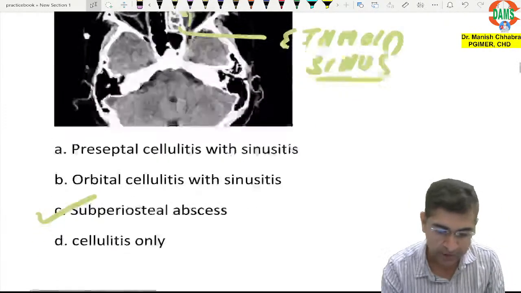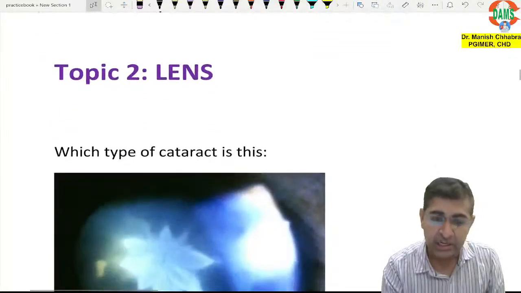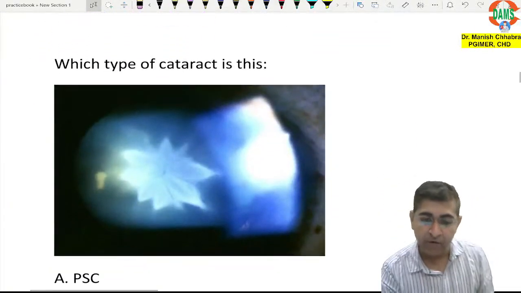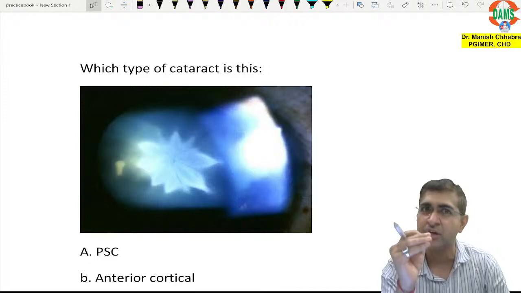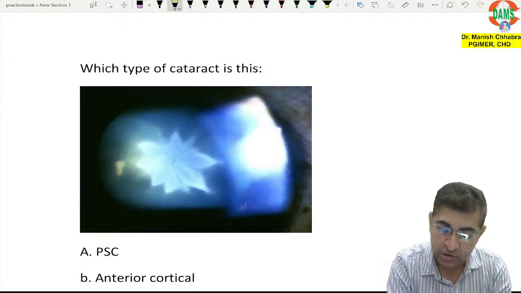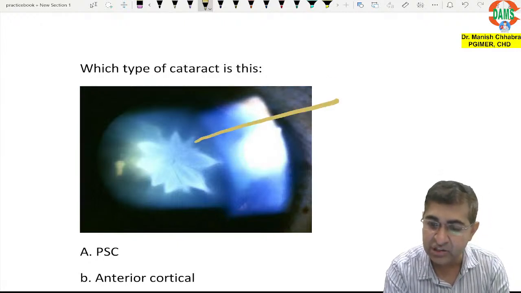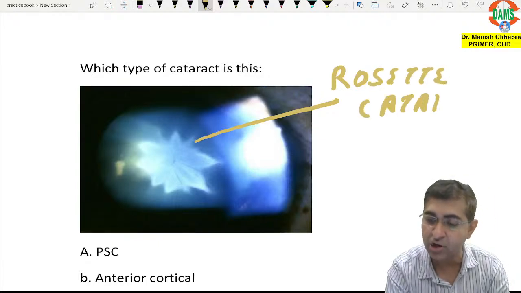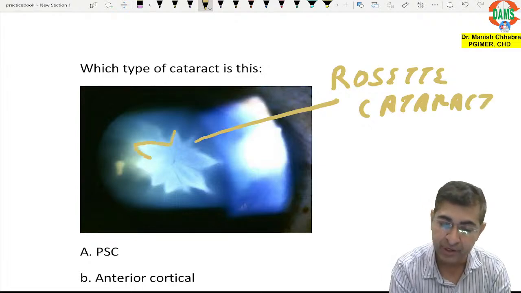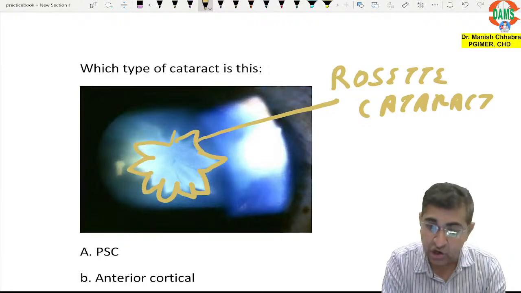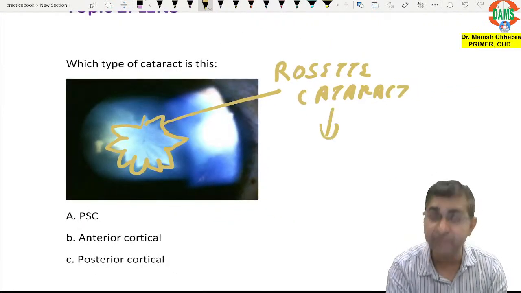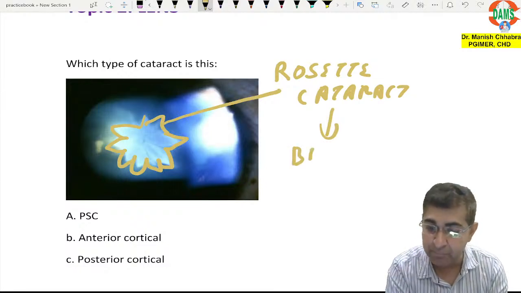Okay. All right. Now, next is your lens topic. Now, which type of cataract is this? This is your FMGE question which was asked in your June 2024 session. So, can you tell me what is this? This is a typical cataract which is your rosette cataract. Can you appreciate the rose-like shape? And this rosette cataract is seen in which trauma? It can be seen in blunt trauma.